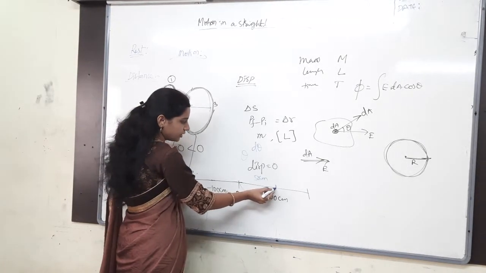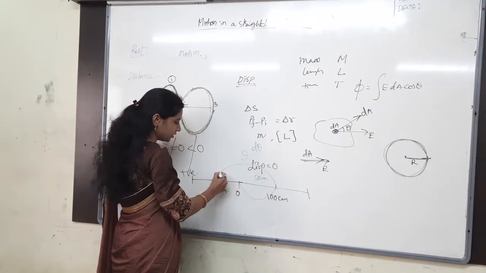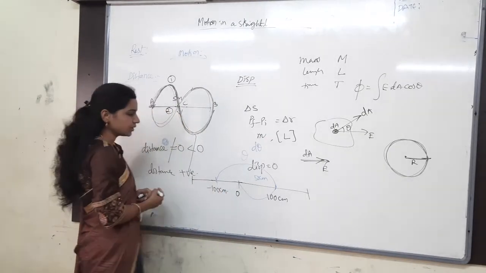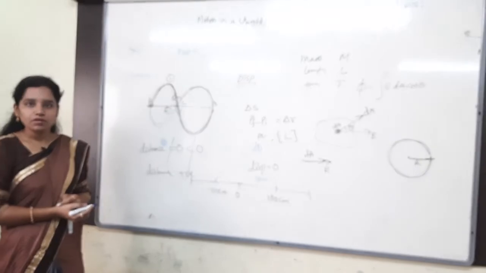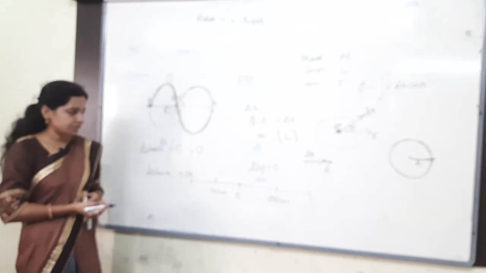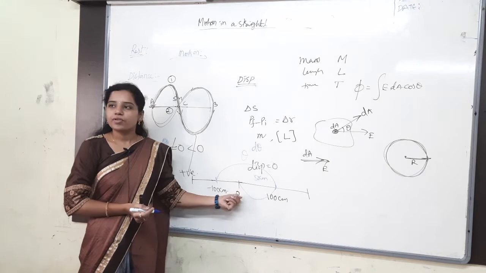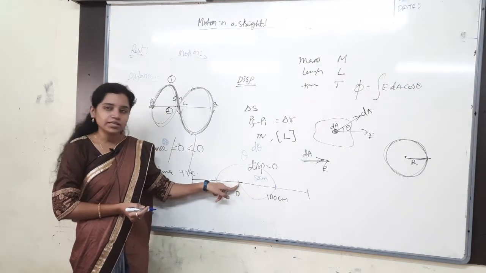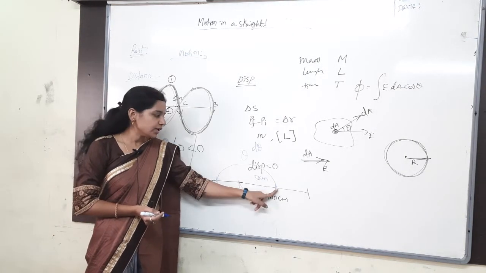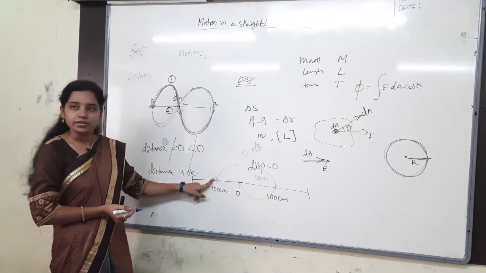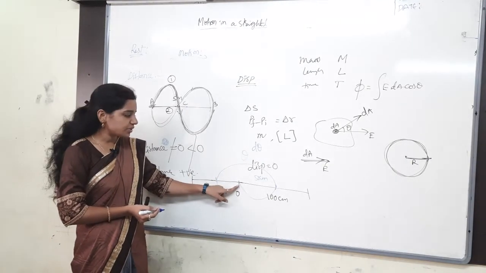Now the body is moving from here to here. What is the displacement of the body? Tell me. How much? Minus 50. See what you have to do: final position minus initial position. Where did it start initially? 0. It went here and then came back here and then here again. So the initial position is 0.